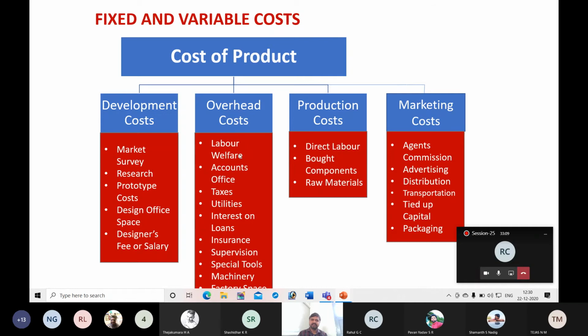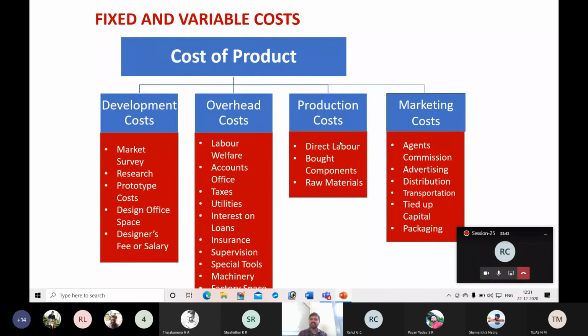Next, overhead costs: labor welfare, that means some benefits or facilities should be provided to labor, like PF and other benefits. Accounts office, taxes, utilities, interest on loan, insurance, supervision, special tools, machinery. These are also the preparation stage. That means you should have these facilities to produce a product. So again, these two are before starting manufacturing.